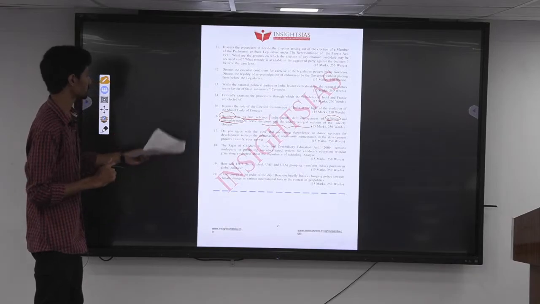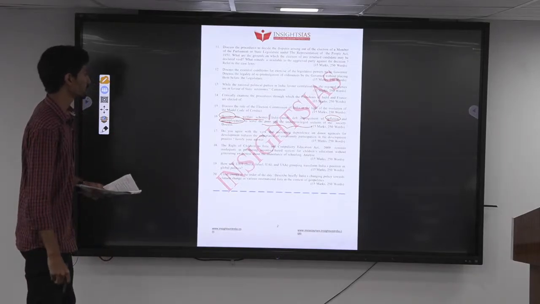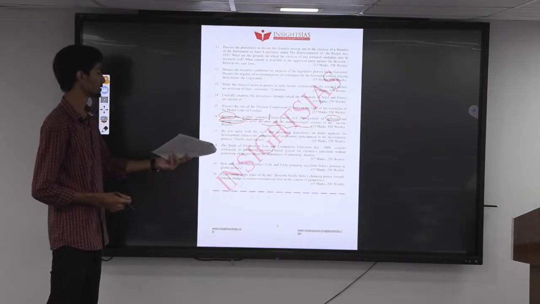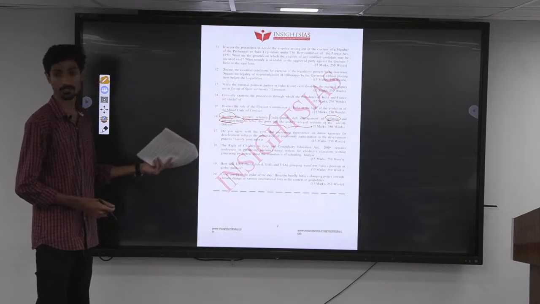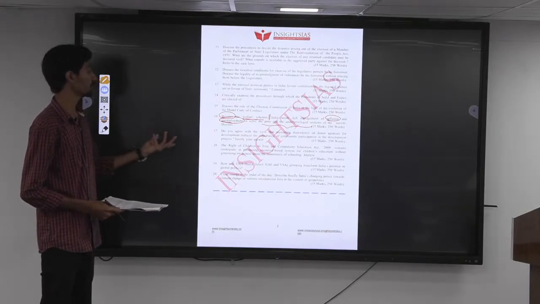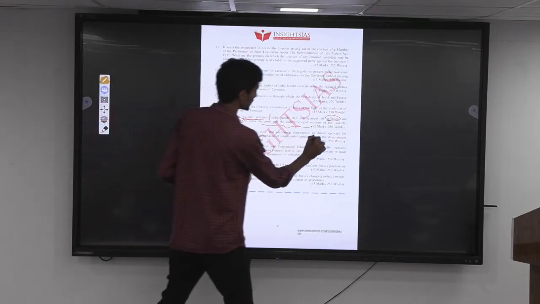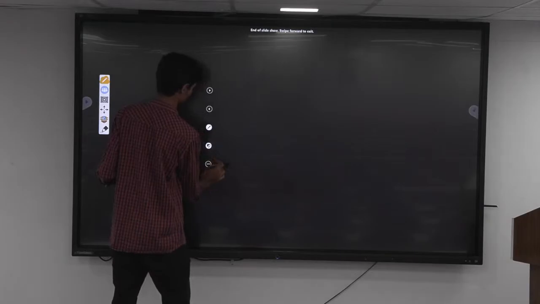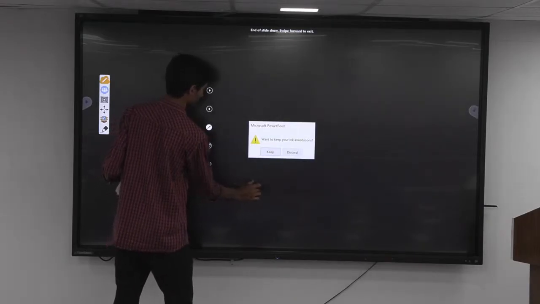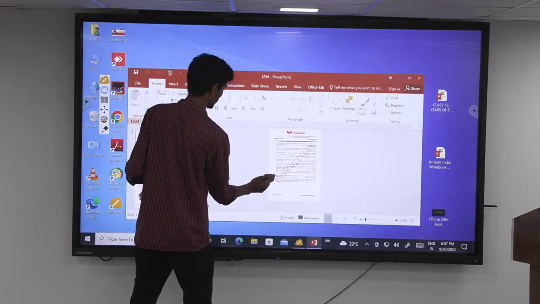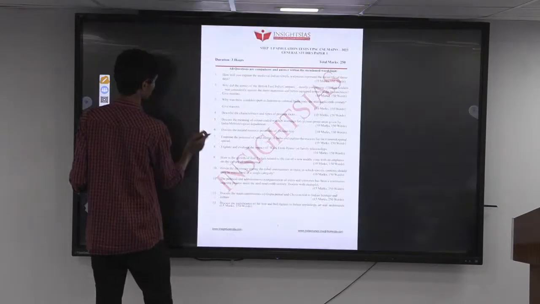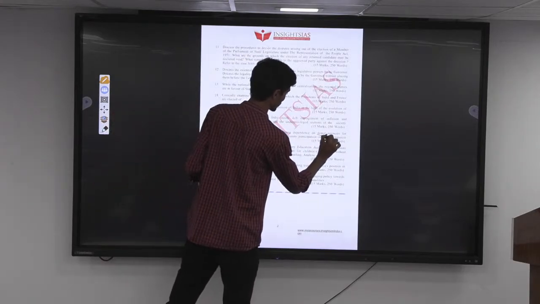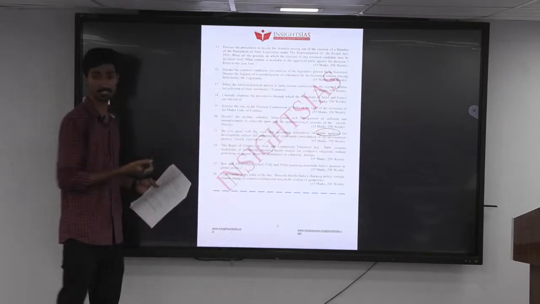The next question is question number 17. Do you agree with the view that increasing dependence on donor agencies for development reduces the importance of community participation in the development process? Justify your answer. So here it's actually a very open-ended question and a very general question. They are telling donor agencies. They have not specifically mentioned any particular agency here.